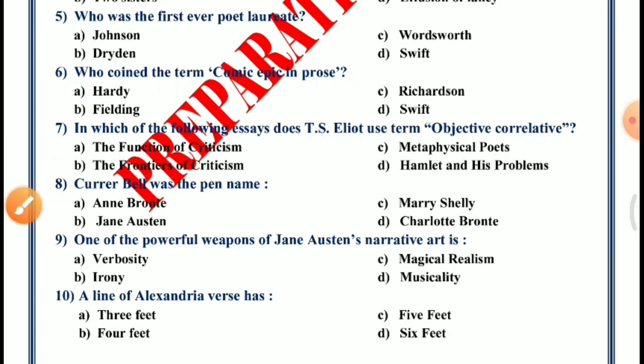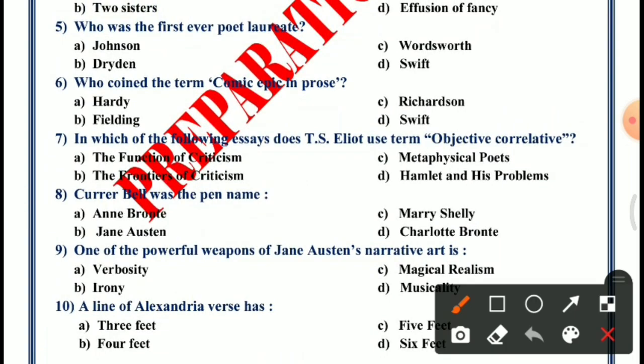Question number 7. In which of the following essays T.S. Eliot used the term objective correlative? Options are The Function of Criticism, The Frontiers of Criticism, Metaphysical Poets. Option D, Hamlet and His Problems. The answer is D, Hamlet and His Problems.